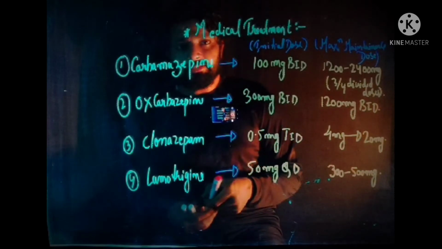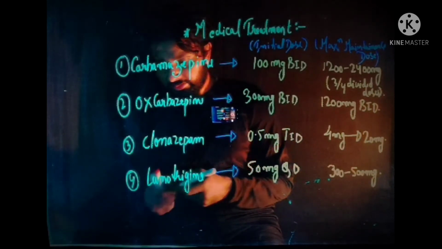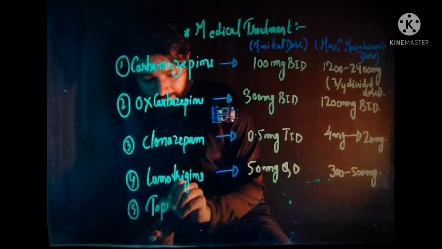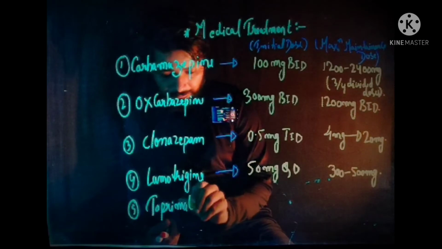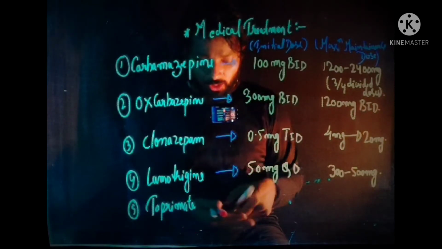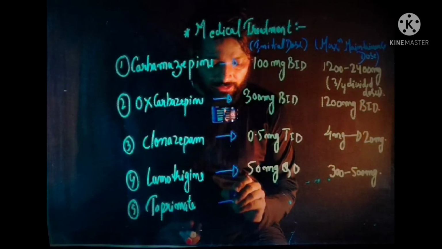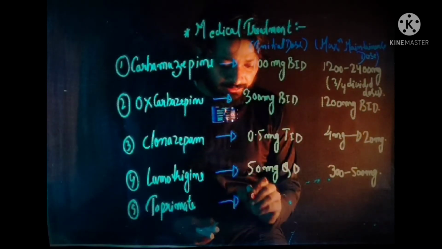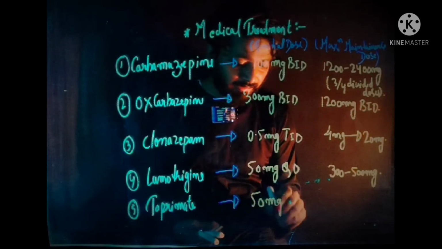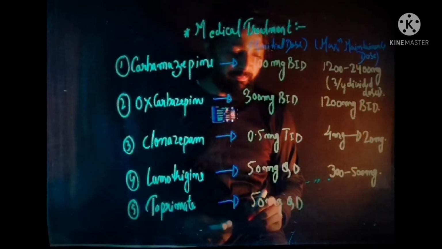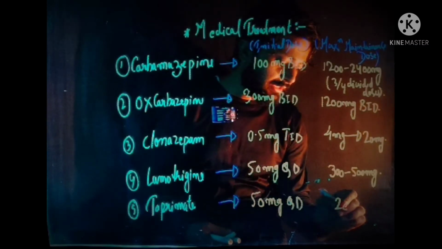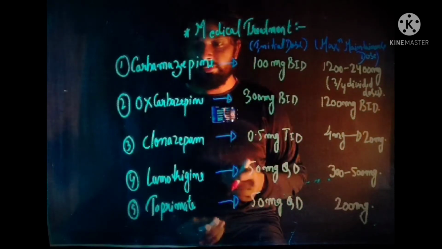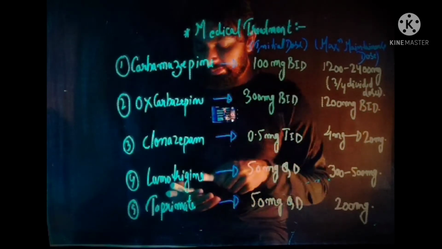Now after that, the next drug is topiramate. The initial dose of topiramate is 50 milligram QD, and the maximum maintenance dose is 200 milligram.